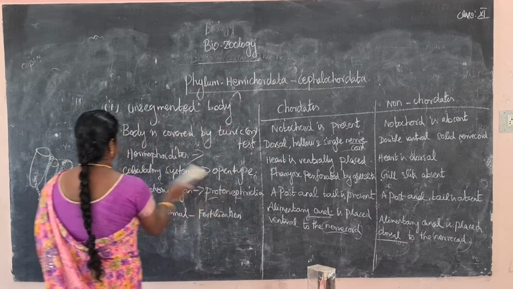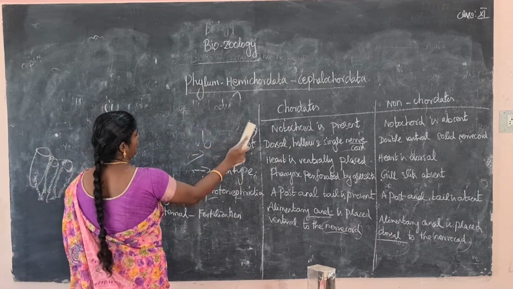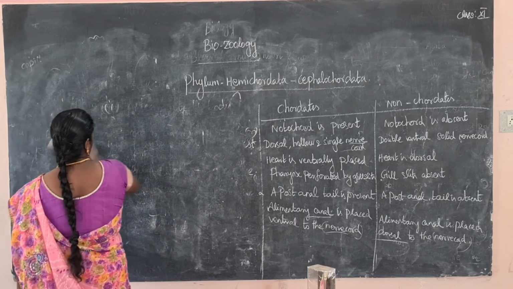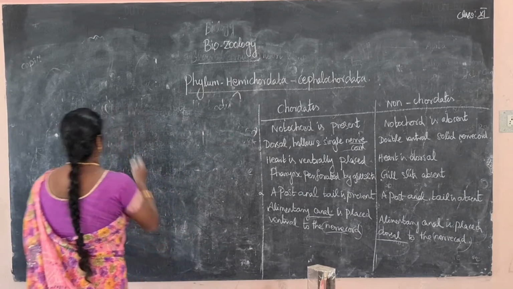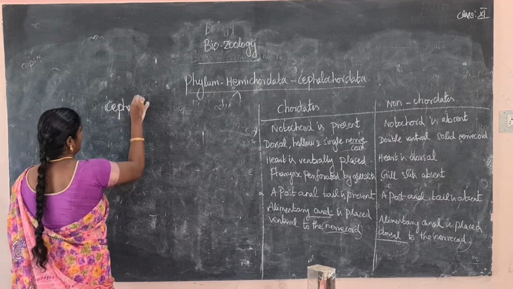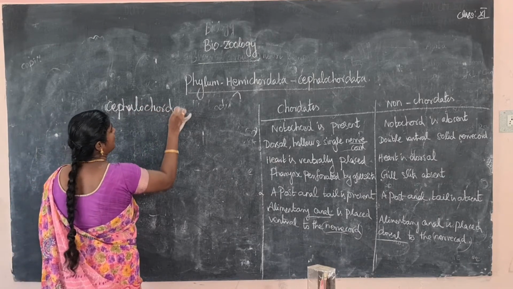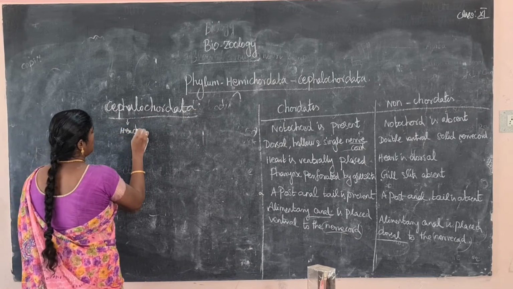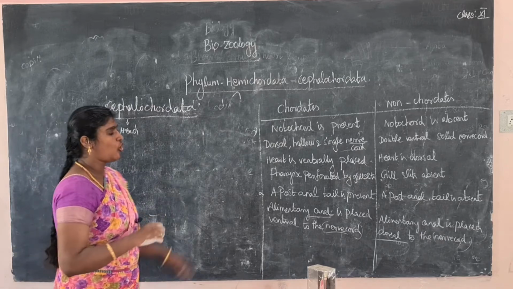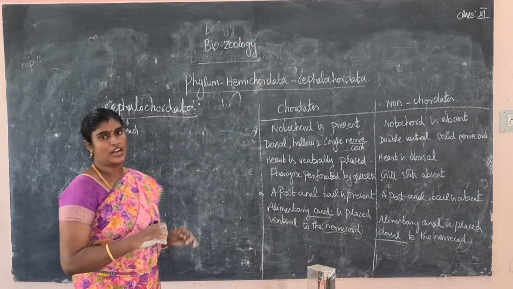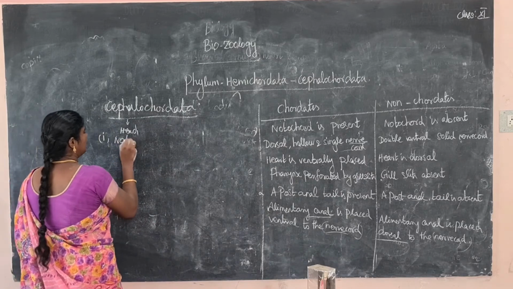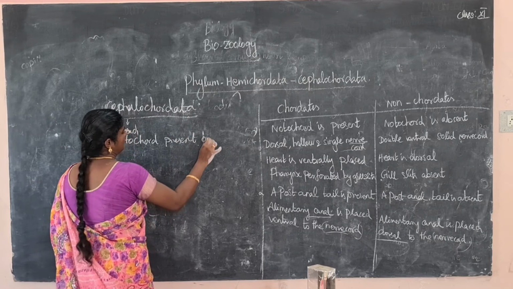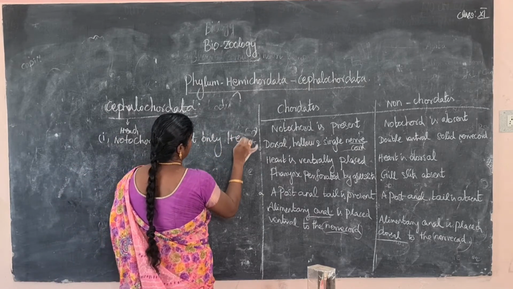So next phylum, Cephalochordata. Cephalo means the head region. In this type of animal, the notochord is present only in the head region, so it is called Cephalochordata. The notochord is present only in the head region.